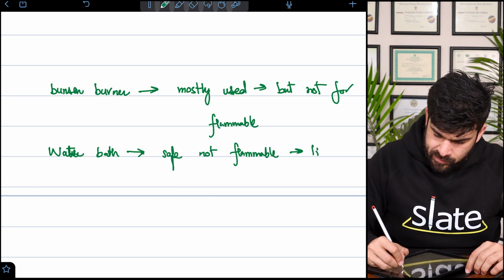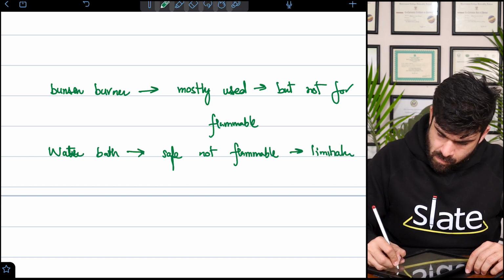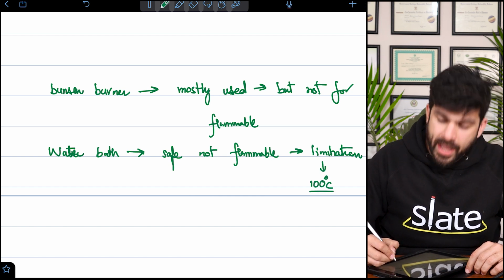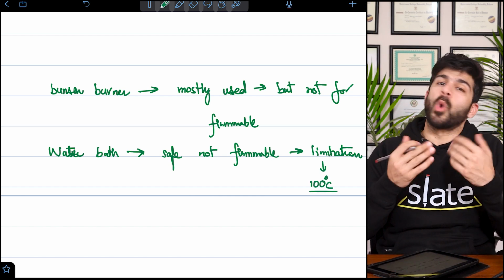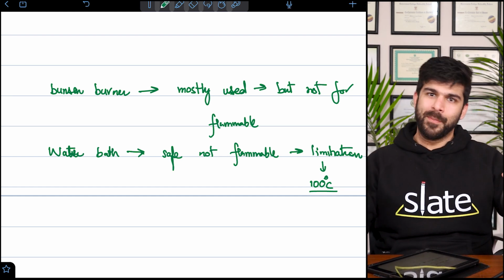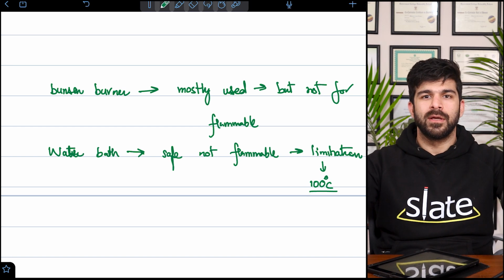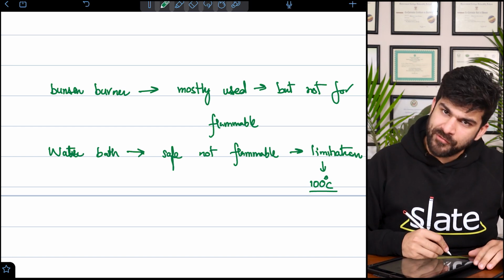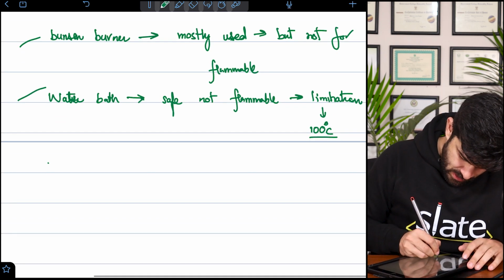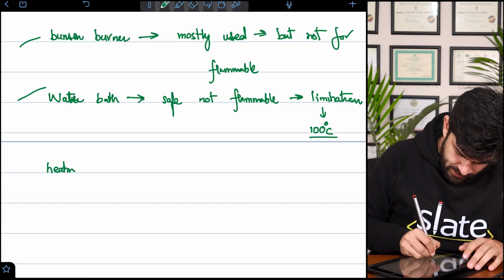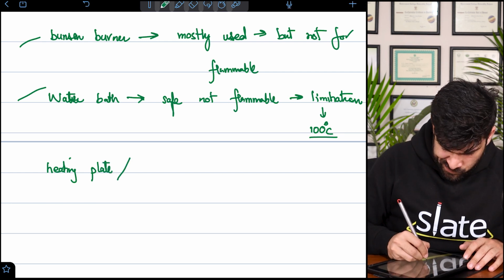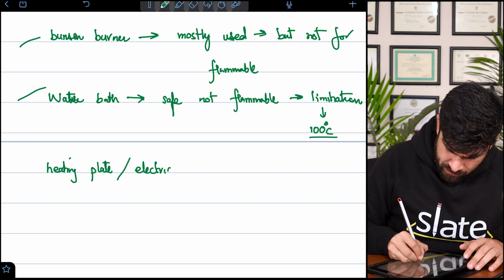but there is a limitation: it is 100 degrees Celsius. Why? Because at 100 degrees Celsius, water is going to evaporate. You won't be left with anything in the tub or beaker. So water goes away. So in that case, when we have a flammable item and it needs a temperature of more than 100, we use a heating plate or electric heater, we electrically heat it.